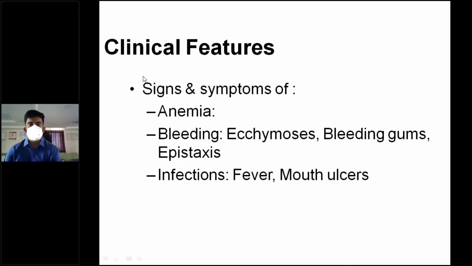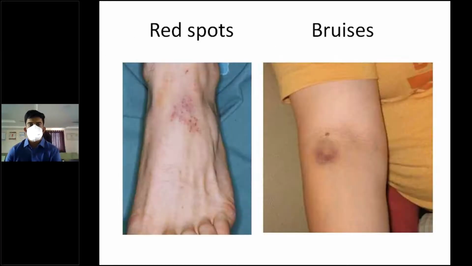Clinical features: the signs and symptoms are anemia because of decreased production of RBC, bleeding or ecchymosis or bleeding gums, and epistaxis because of thrombocytopenia. Infection that lead to fever and also mouth ulcers. Mouth ulcers can also be seen. Common infections that can occur in the mouth. So these are some red spots, also called purpura, and petechiae. These are bruises that you can see. These are easily visible. Even a small amount of pressure can cause this kind of bruising that is seen in thrombocytopenia.